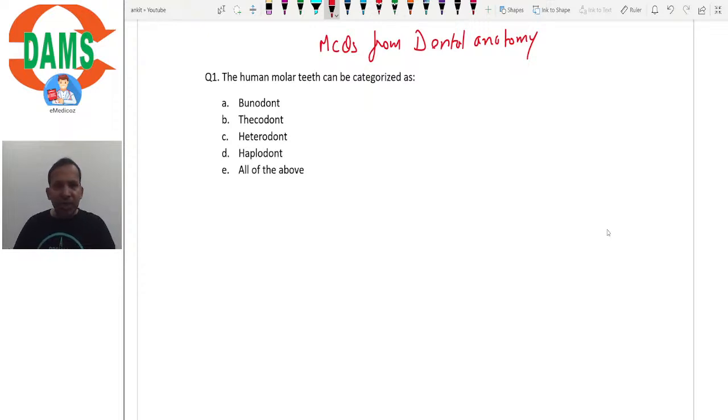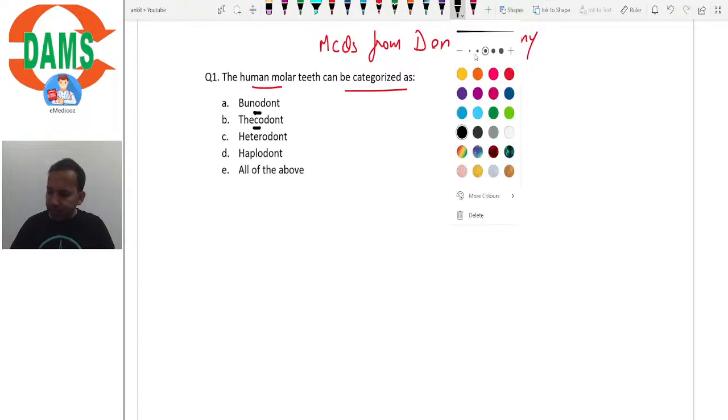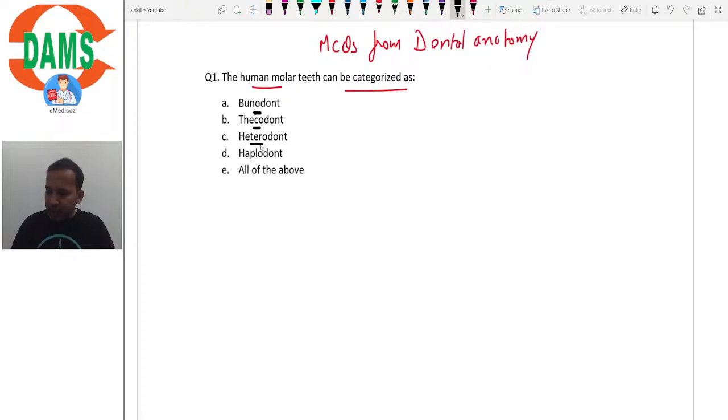So, the first question is: human molar teeth can be categorized as. The options are bunodont, thecodont, heterodont, haplodont, and all of the above. So, what should be the correct answer here? Bunodont, thecodont, heterodont, haplodont, or all of the above?